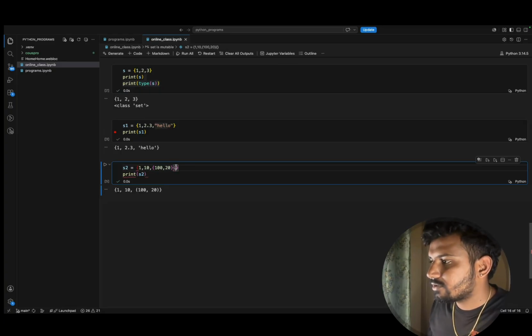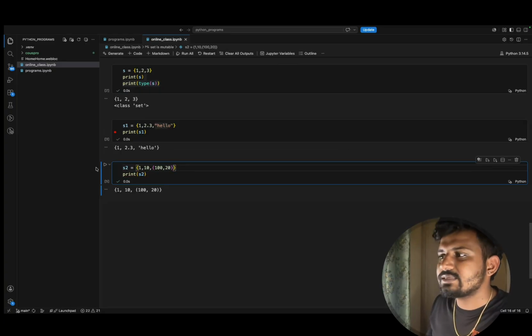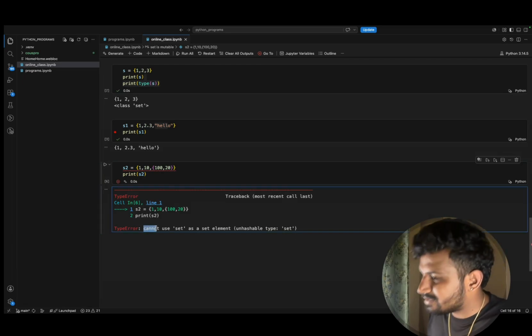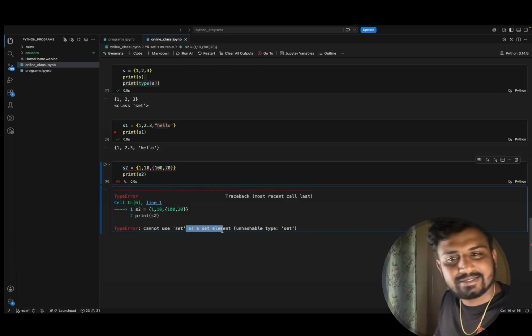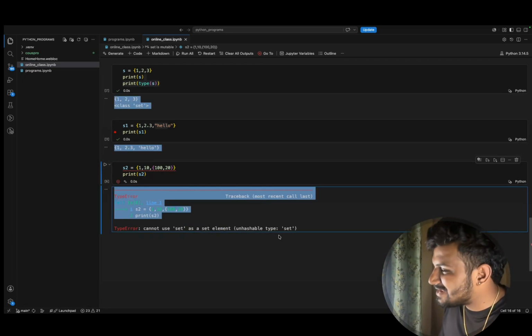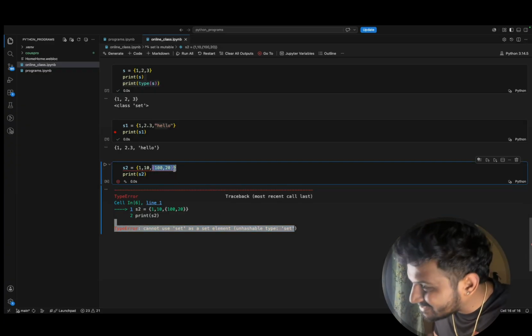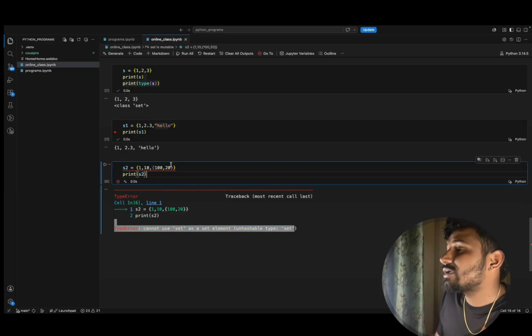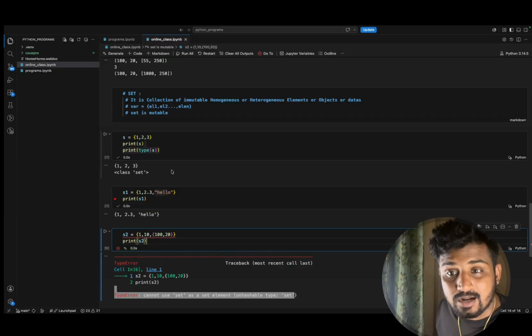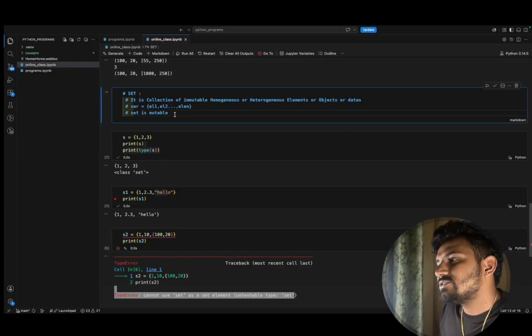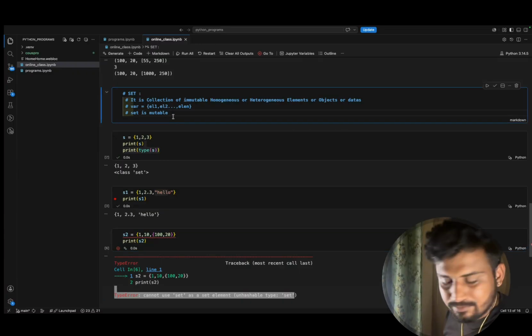Now whenever I run it, it says cannot use set as an element, unhashable type set. Set is also mutable, so it can't be stored. That is the point: set is a mutable object.